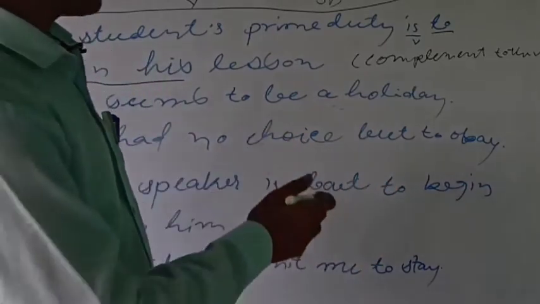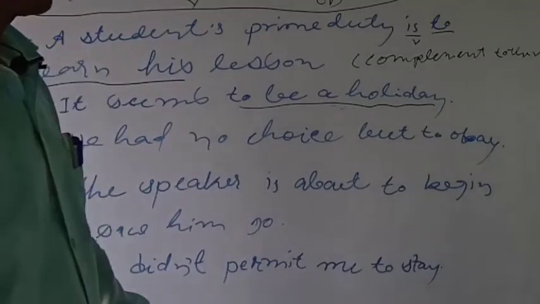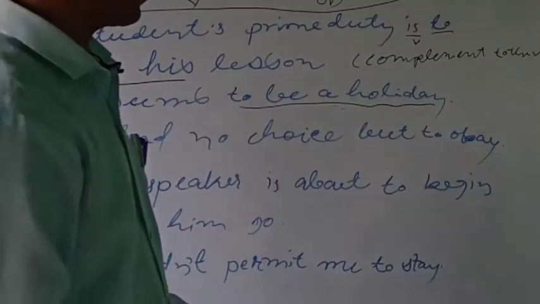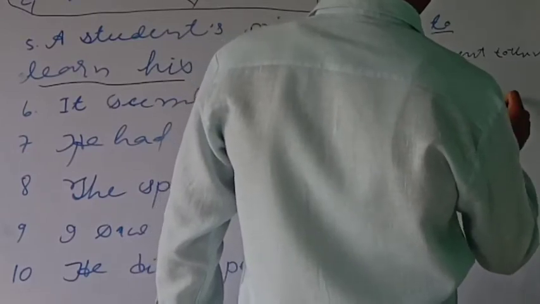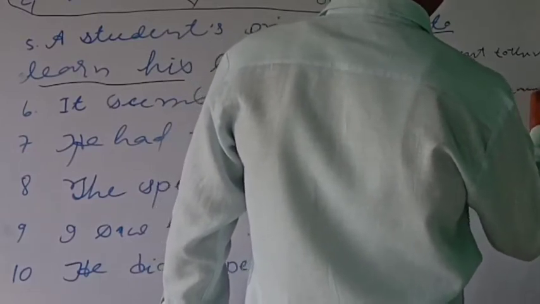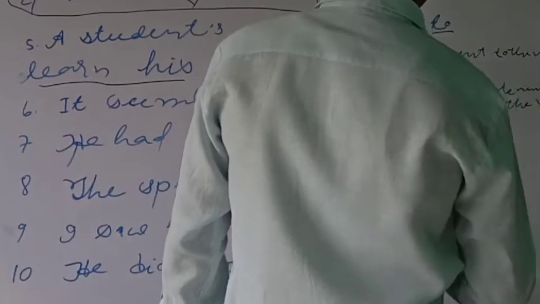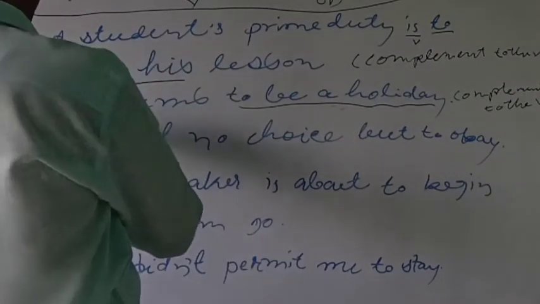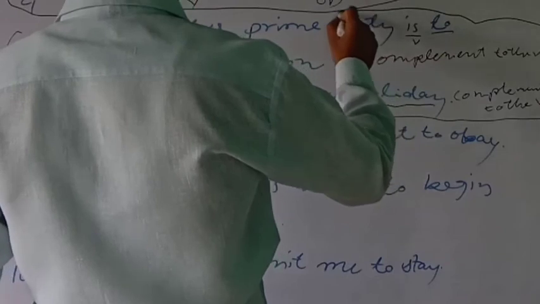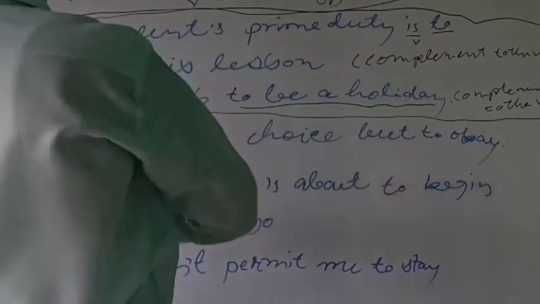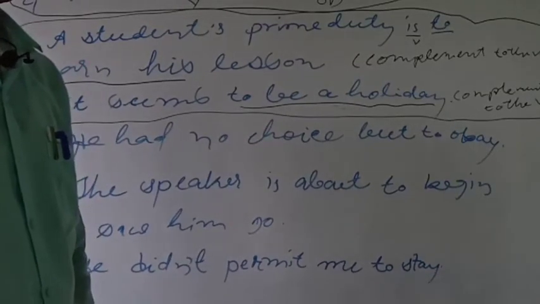So in order to complete the sentence, we need to write "to be a holiday," and since "to be a holiday" helps to complete the sentence, "to be" is called here a complement to the verb. So what we can learn from going through these two examples is that an infinitive can be used as a complement to the verb.